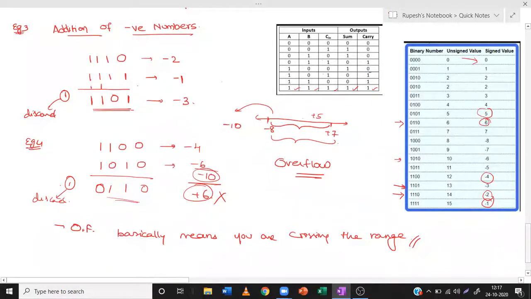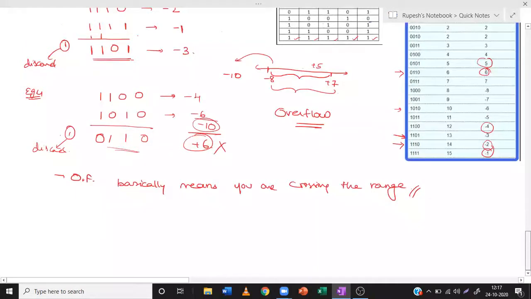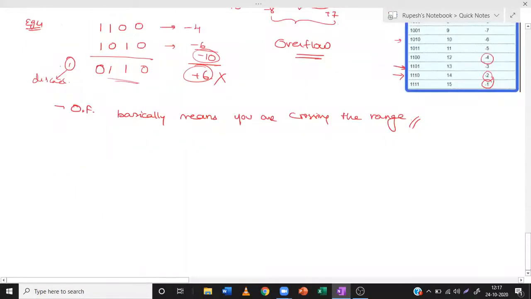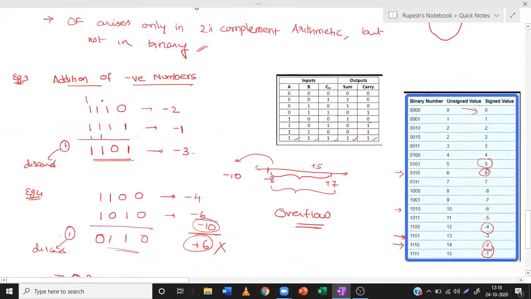So we can come to a conclusion that the overflow condition occurs only if we add two positive numbers or two negative numbers. Now coming back to our question. Our question is, which of the following represents the overflow condition when adding 2's complement numbers? The first digit, we know, is the sign bit. So x and y are the sign bits of the inputs and z is the sign bit of the output.